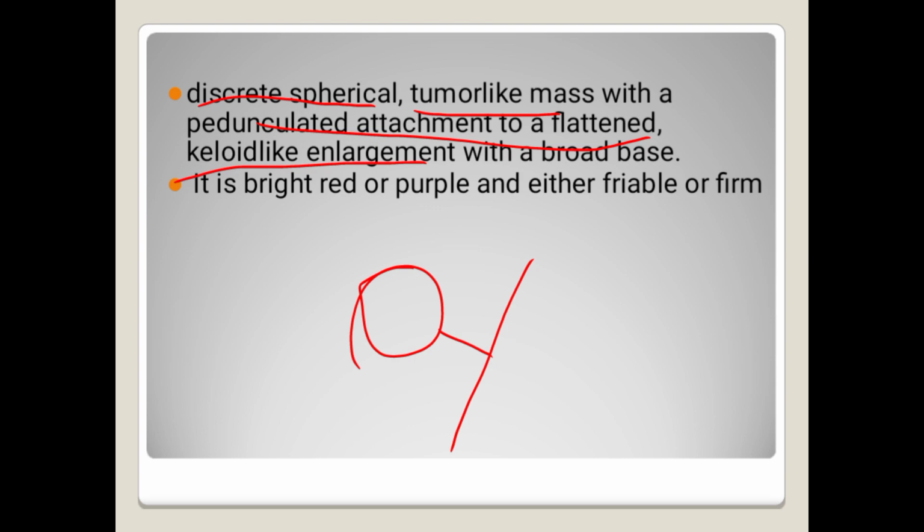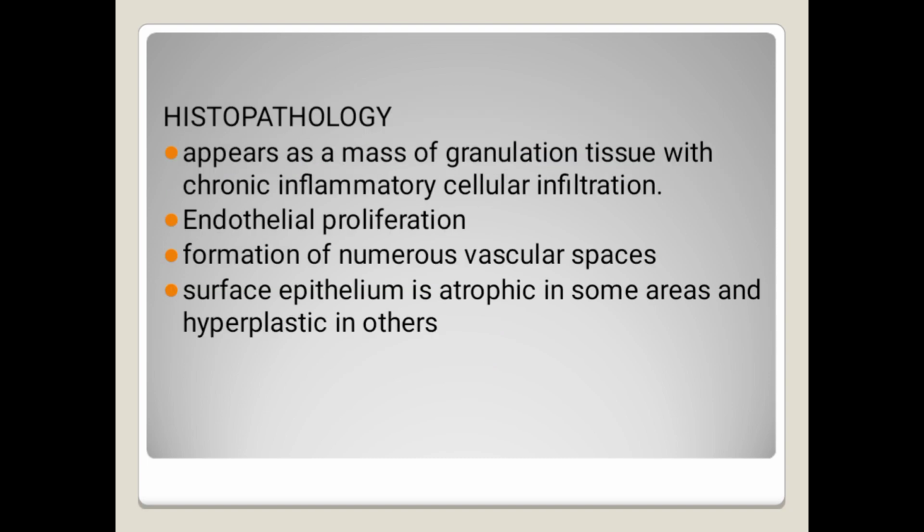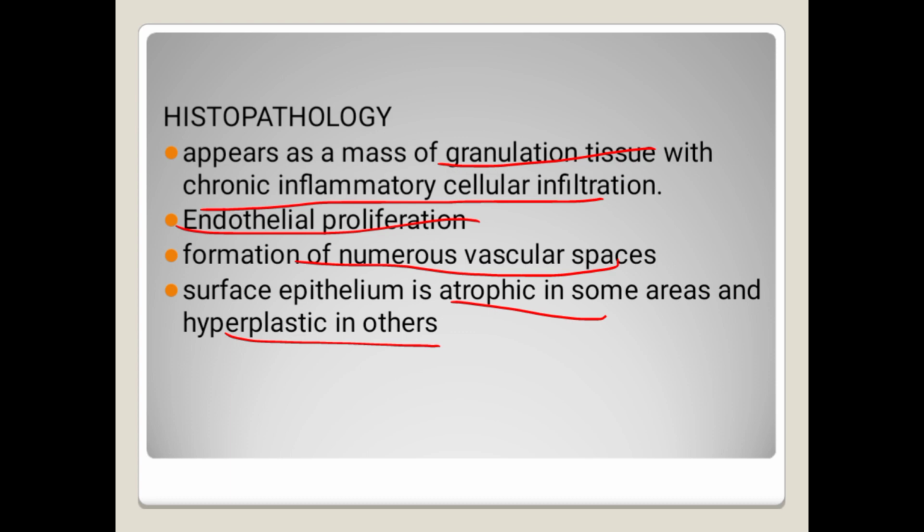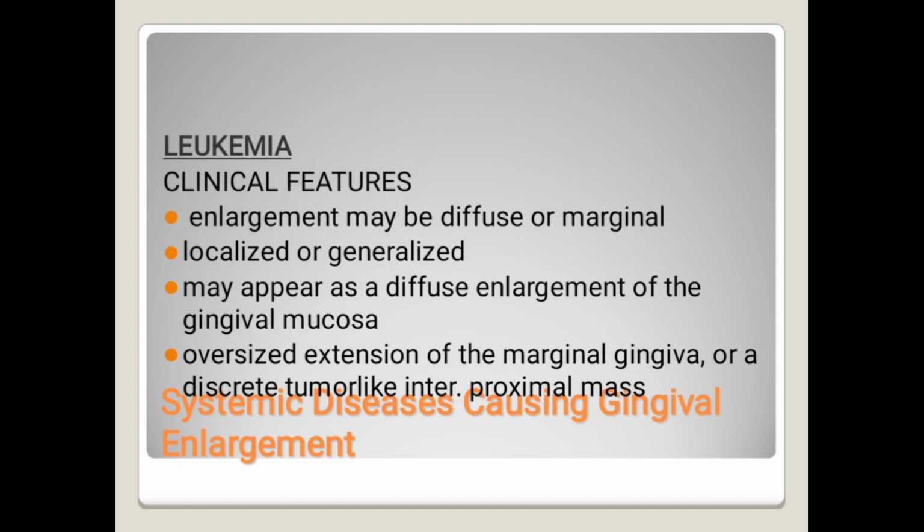It is bright red or purple, either firm or friable. Histopathology shows granulation tissue, very important, inflammatory cell infiltration, endothelial proliferation, and formation of numerous vascular spaces. The surface epithelium is atrophic in areas because it is red, and hyperplastic in others. To summarize: granulation tissue, inflammatory infiltrate, endothelial proliferation, numerous vascular spaces, and atrophic and hyperplastic areas.